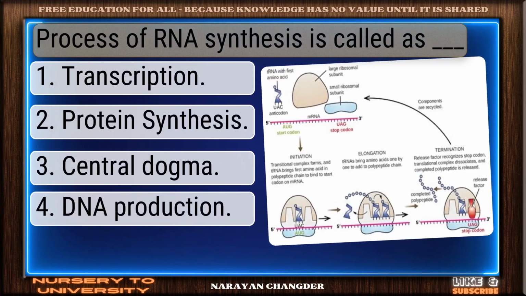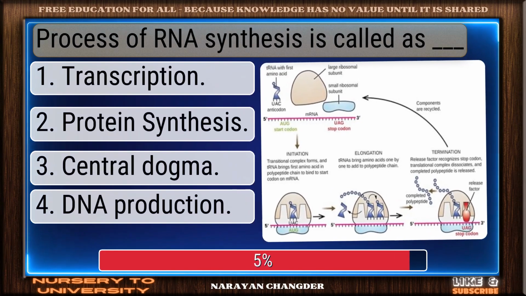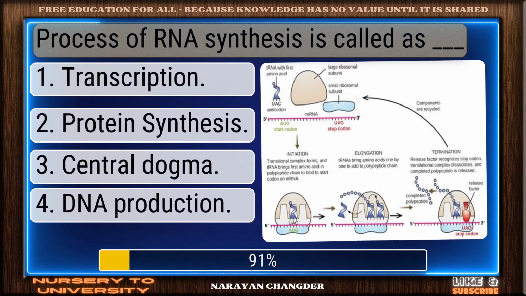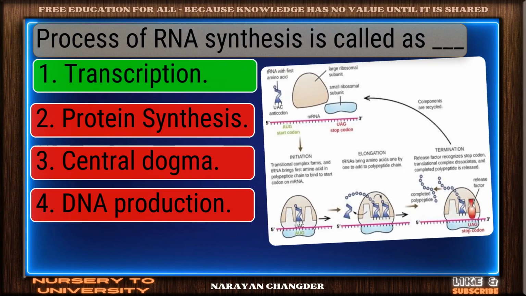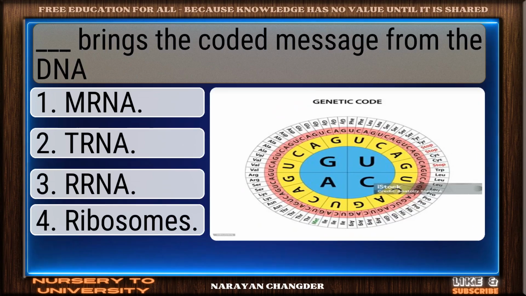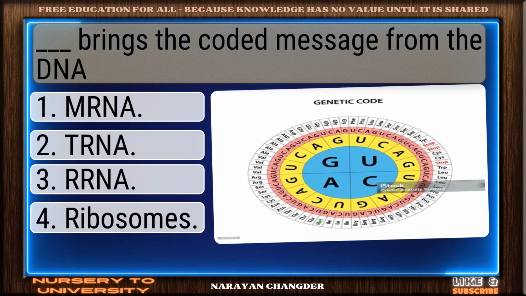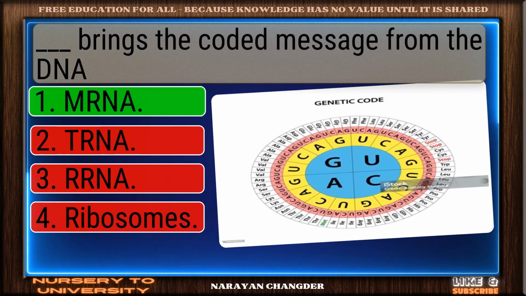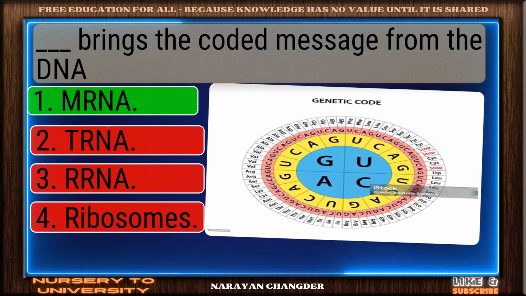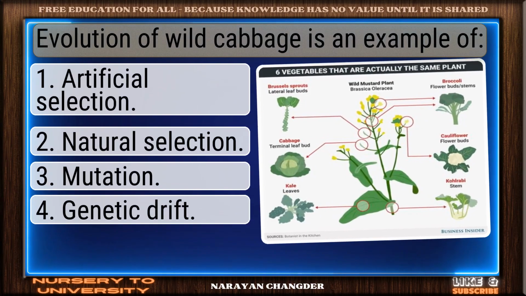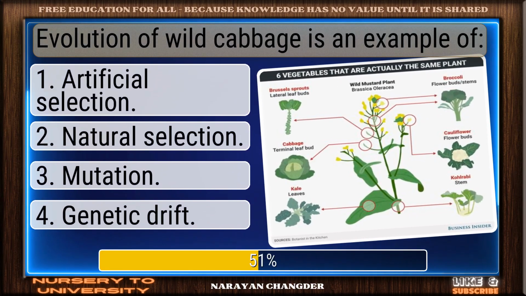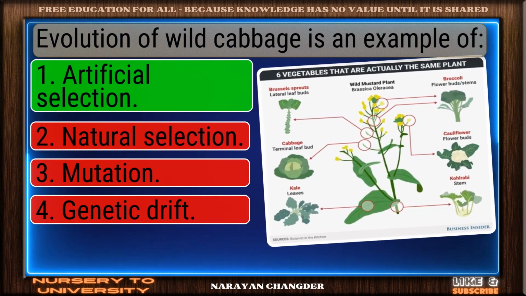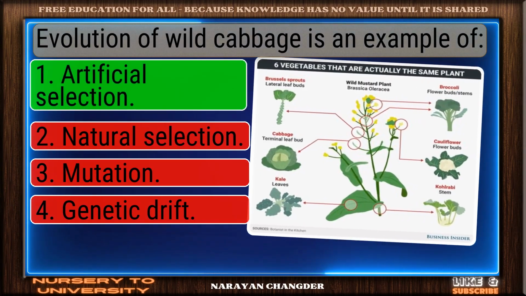Process of RNA synthesis is called as dash. Nice selection. Transcription is correct. Dash brings the coded message from the DNA. Perfect. mRNA is the one. Evolution of wild cabbage is an example of. Bravo. Artificial selection is the answer.